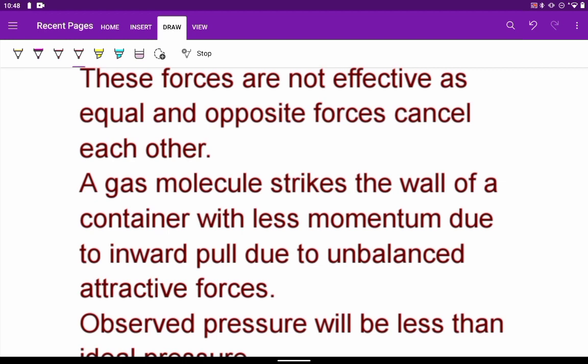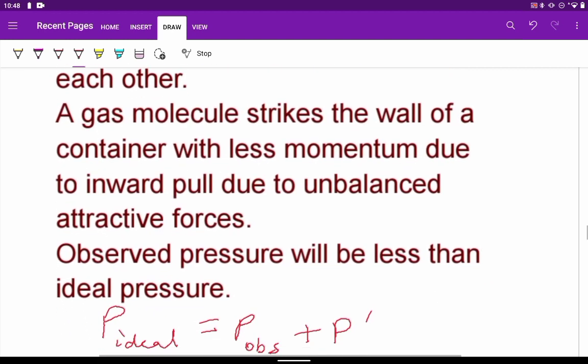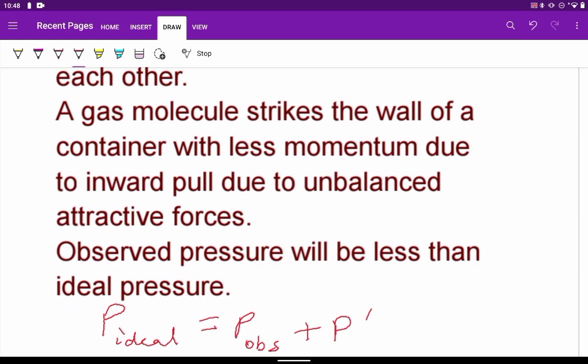So there is an unbalanced attractive force. Since it is not able to strike with the required momentum, the observed pressure will be less than the ideal pressure. Ideal pressure means that condition in which the assumptions of the kinetic theory of gases should hold good. They should be correct, but it is not the case.